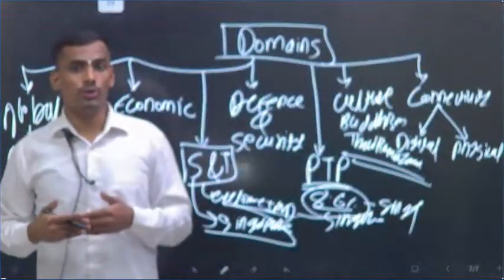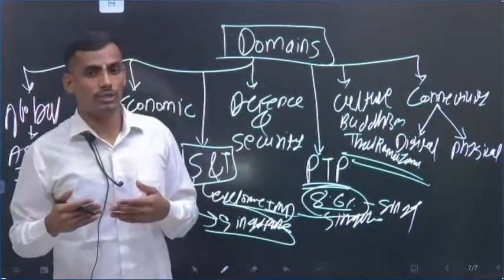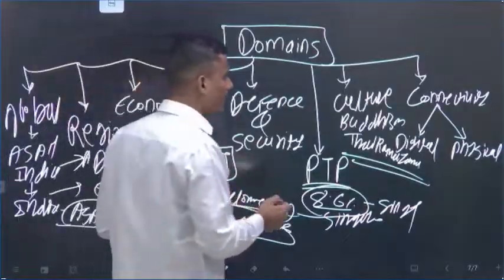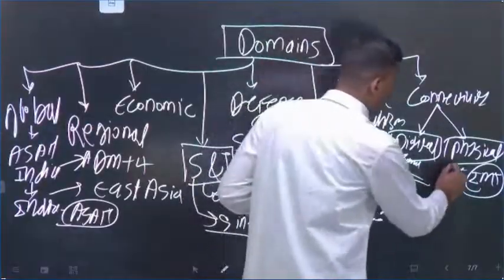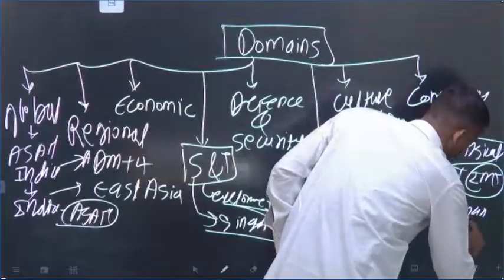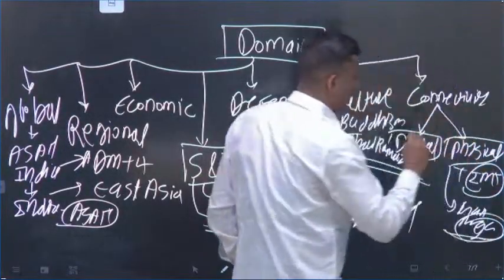And between India and Singapore, particularly Singapore's PayNow and India's UPI are linked together and connecting digitally. Now physical connectivity, there is the trilateral India Myanmar Thailand highway. And one more connectivity is the Mekong Ganga Cooperation, MGC.